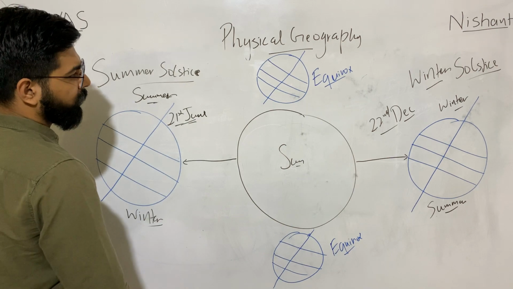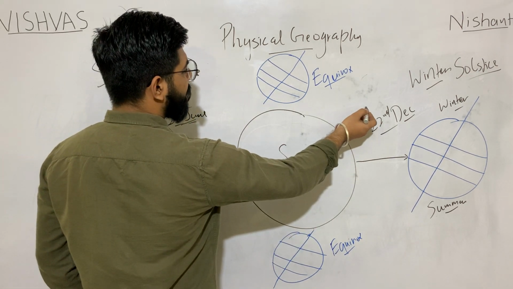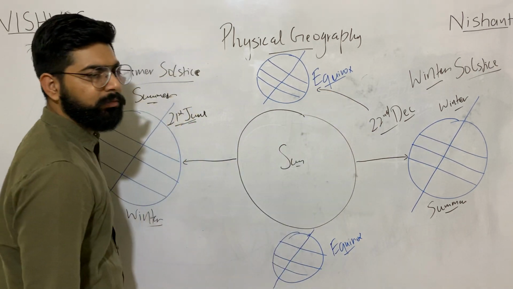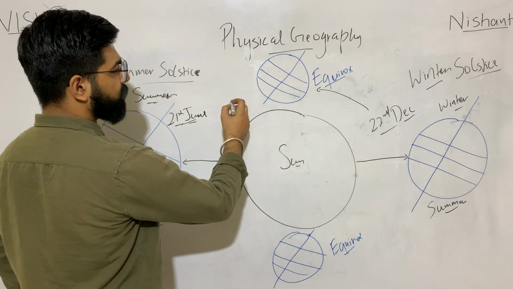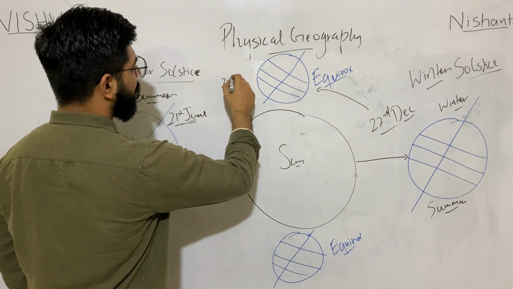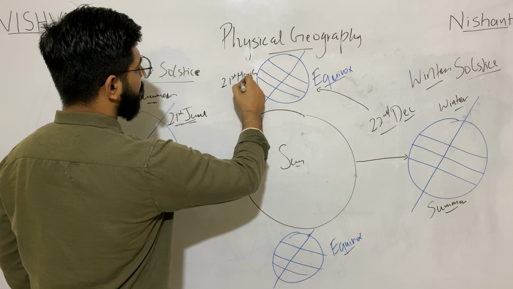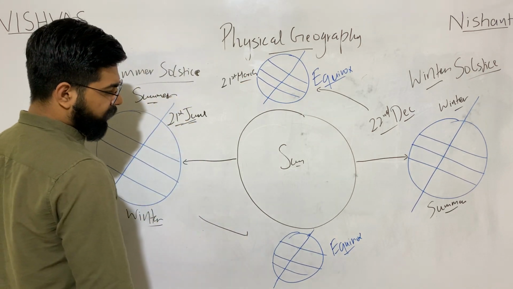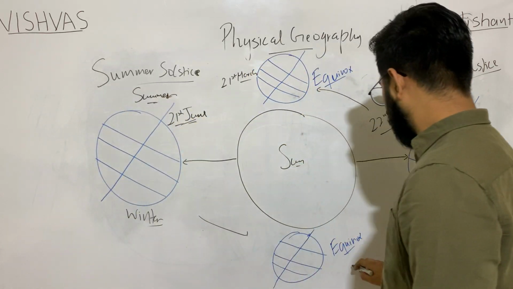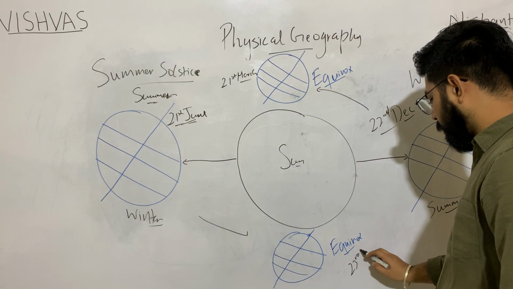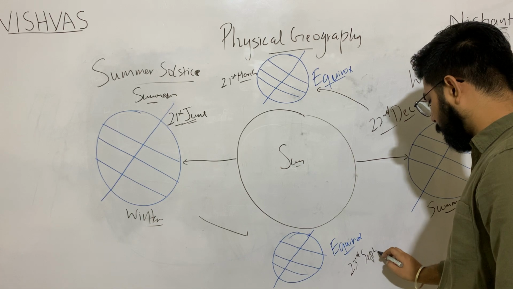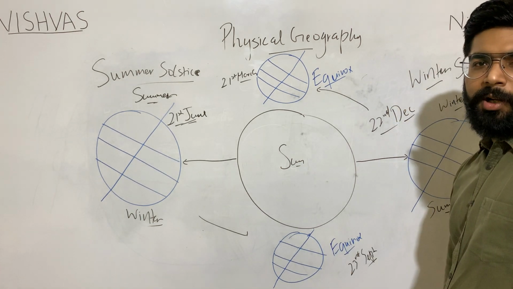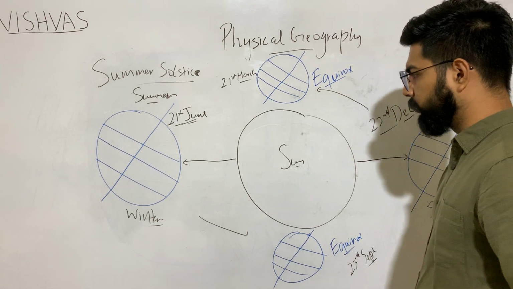22nd December. Now after 3 months, March, so it will be 21st March. After 3 months, June, it will be 23rd September. It will be 23rd September.